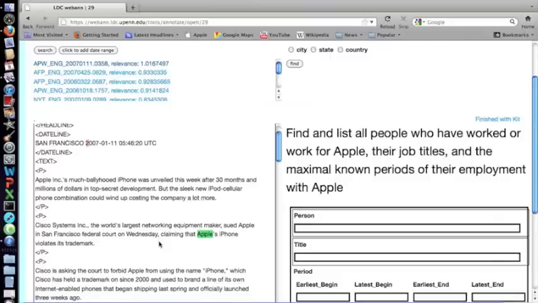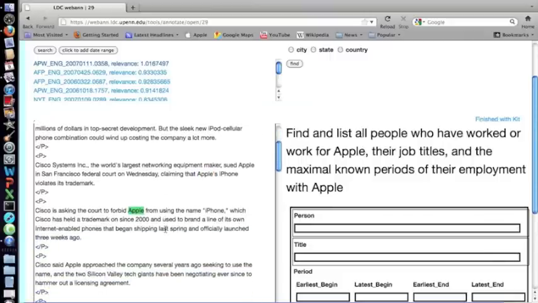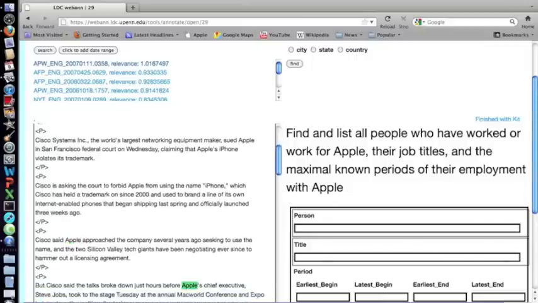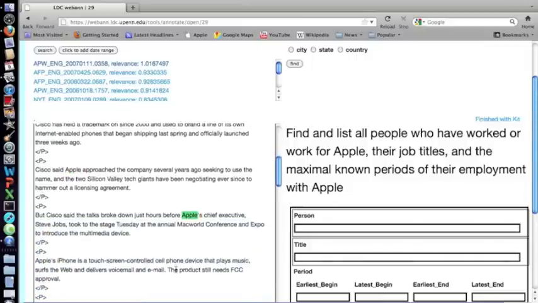So far, no mentions of people who work for Apple. Cisco's asking the court to forbid Apple from using, again, no mention. Cisco said Apple approached the company several years ago. Still no mention of a person who works for them. And next mention, here we have something. But Cisco said the talks broke down just hours before Apple's chief executive, Steve Jobs, took to the stage Tuesday at the annual Macworld conference and Expo to introduce the multimedia device.